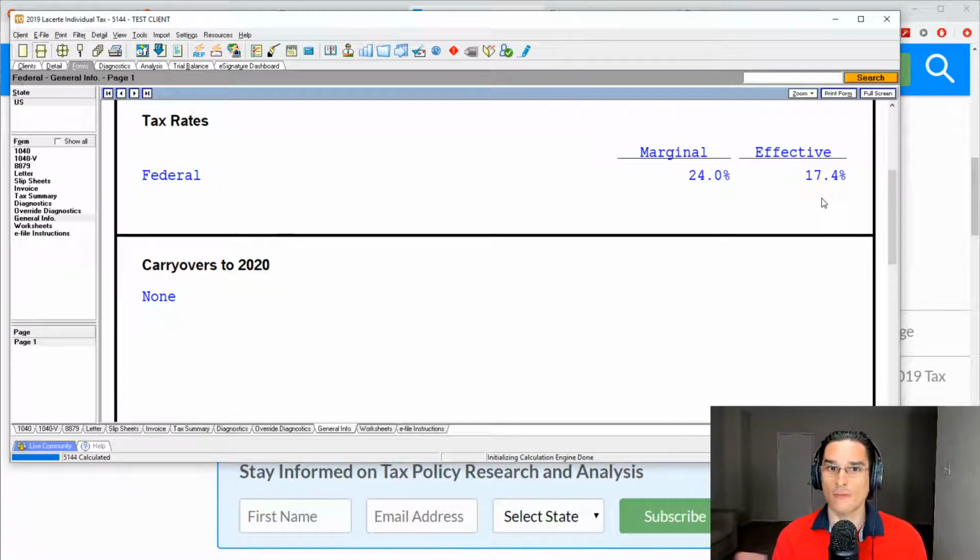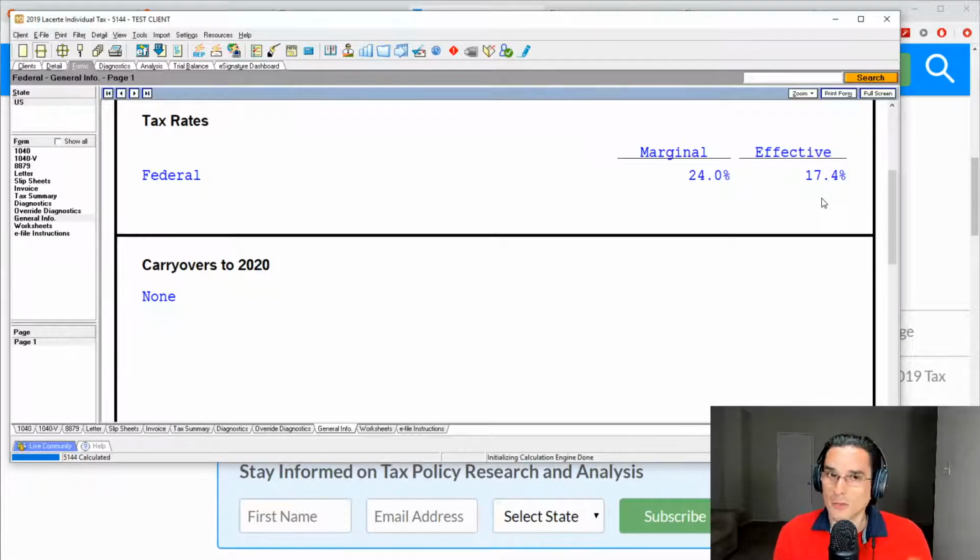It's sort of an average, since it takes into account all those different brackets and averages out the rate. So you don't have to think about the different brackets. You could just say, I paid 17.4% of my taxable income in taxes. That's one way you can look at it.